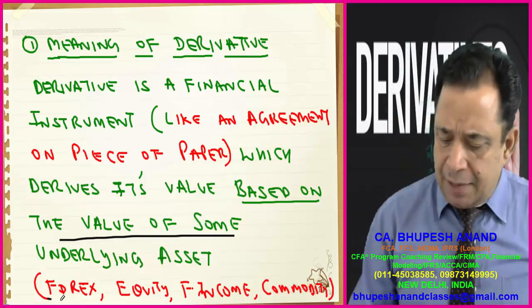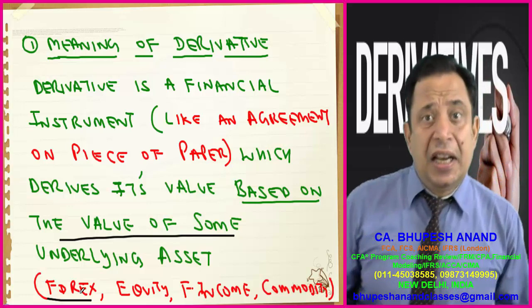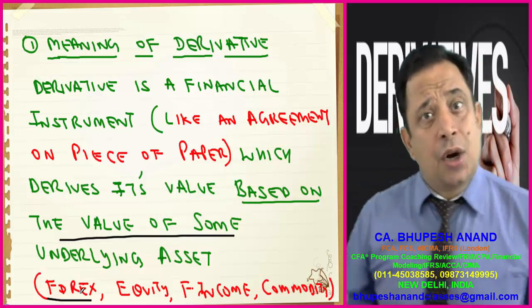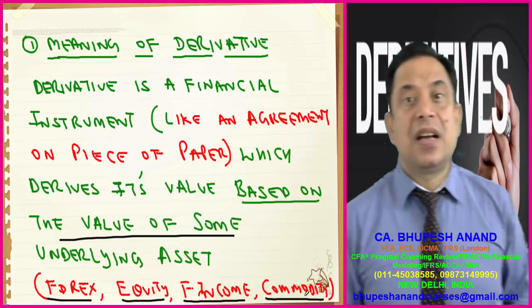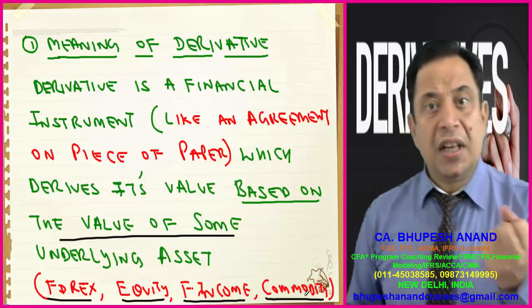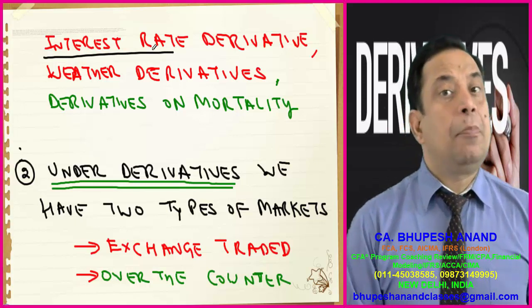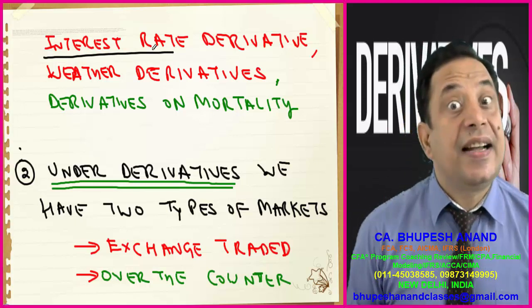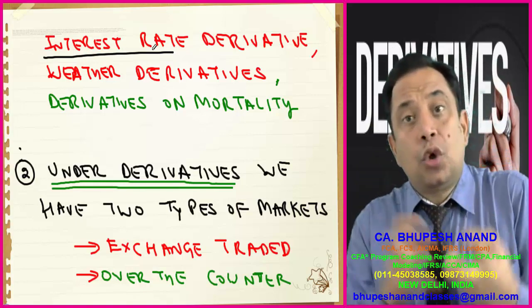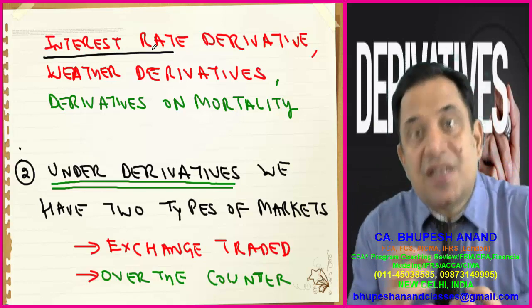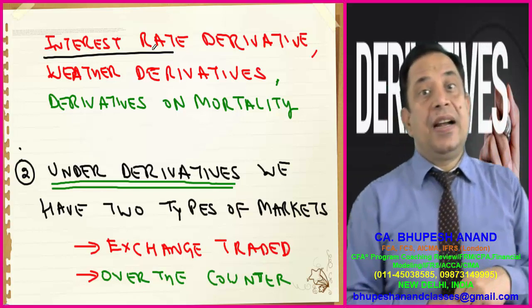So the underlying asset can be foreign exchange: dollar, euro, Great Britain pound, INR, Italian lira, Swiss franc, Australian dollar, Canadian dollar. It can be anything. Equity, fixed income, commodities, rice, coffee, tea, rainfall. And the biggest part, which is very important in the derivative market, is interest rate derivatives. This is the biggest component of total derivative transactions. We will discuss that, and also derivatives on mortality and derivatives on weather.